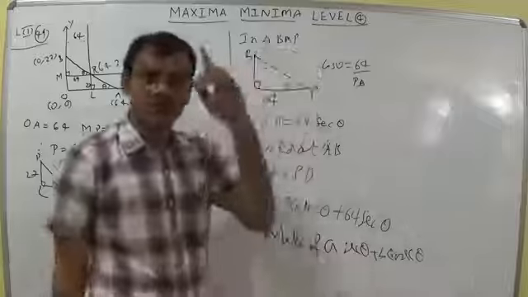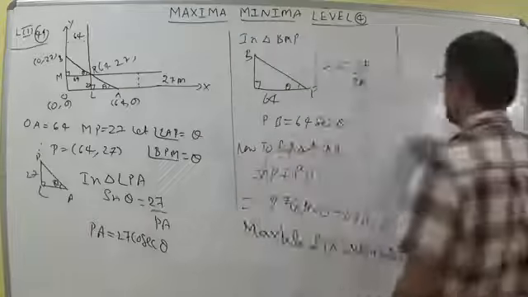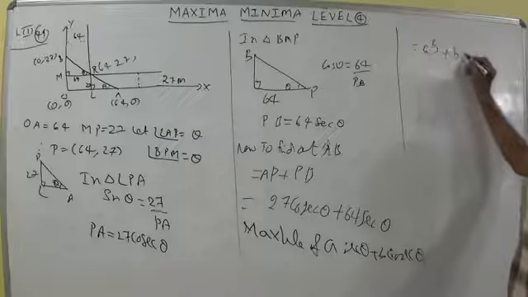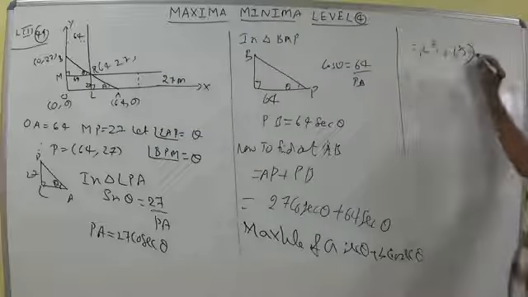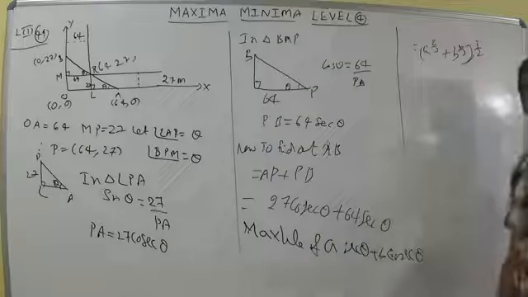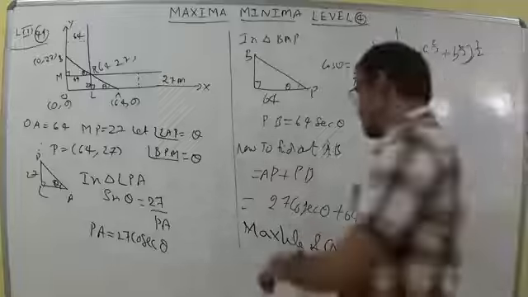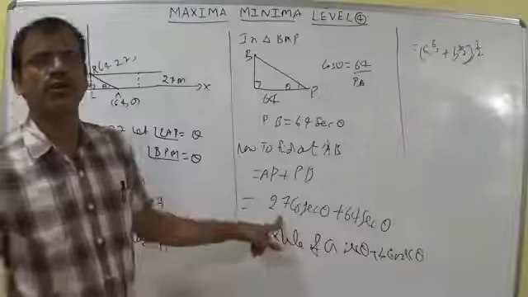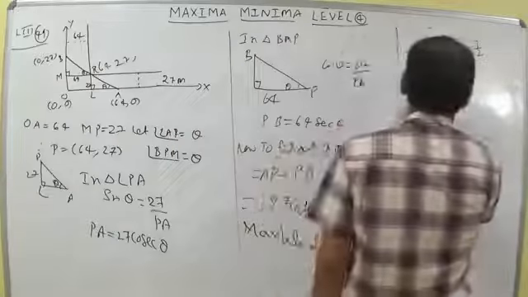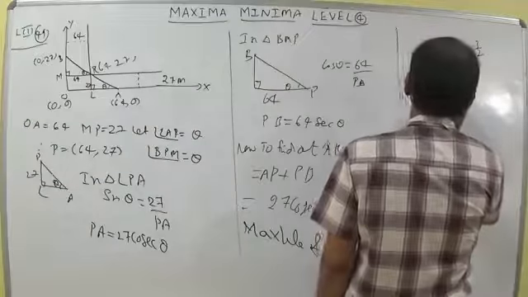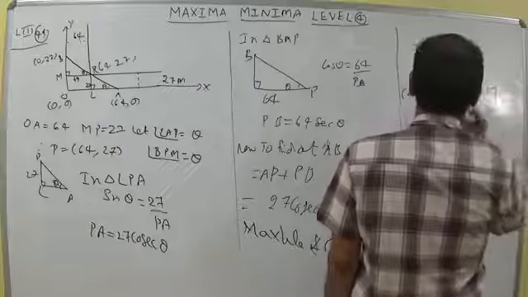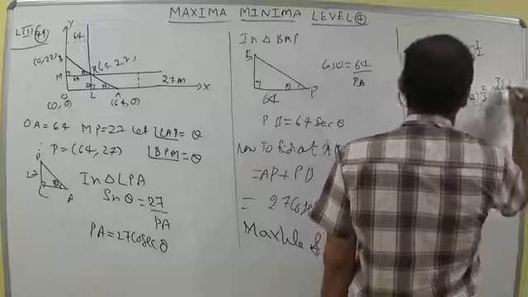I already proved this formula in previous discussions: A power 2 by 3 plus B power 2 by 3, whole power 3 by 2. Here A is equal to 27 and B is equal to 64. So you can write 27 power 2 by 3 plus 64 power 2 by 3, whole power 3 by 2.